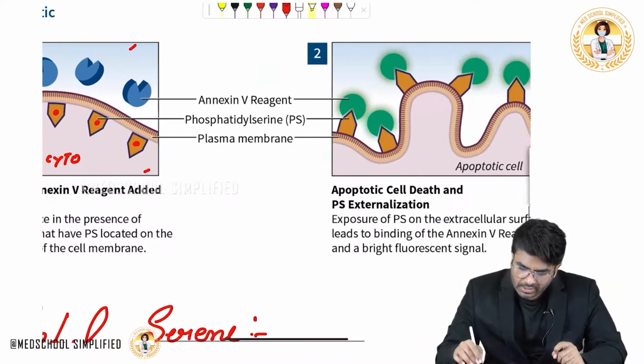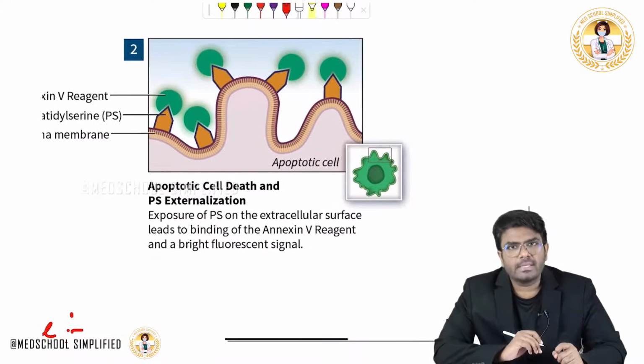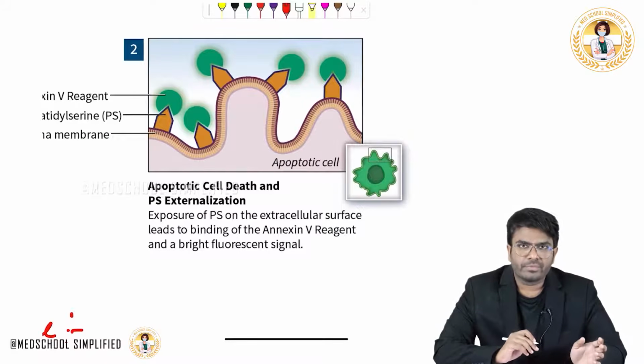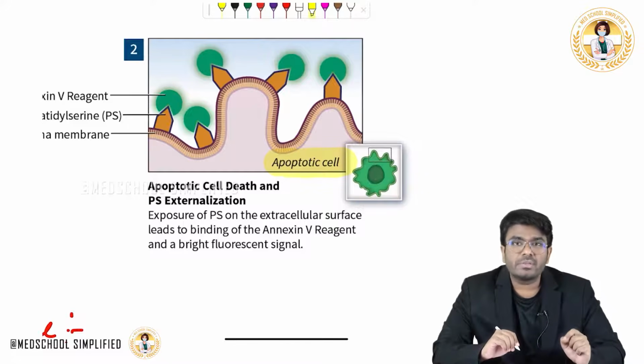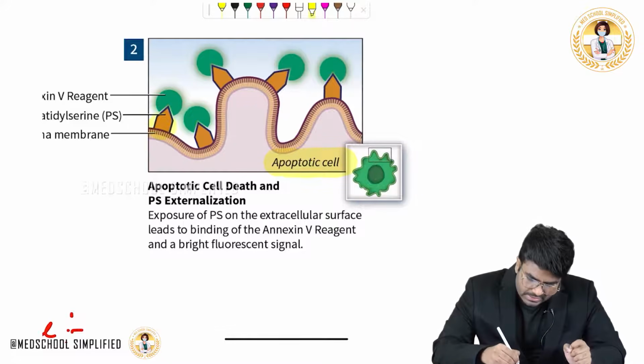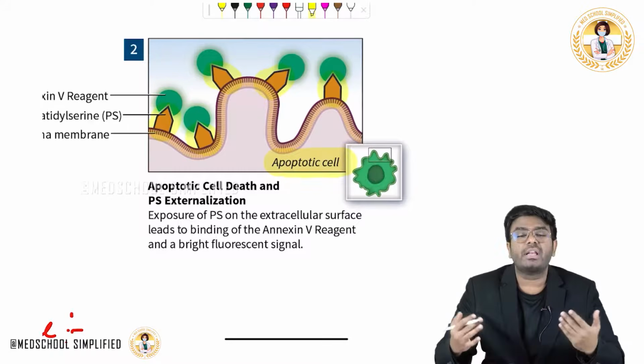But the point which I want you to know is, look here. What is this cell? This is a cell which was about to die, so it's undergoing apoptosis. But in an apoptosing cell, something important happens. These phosphatidylserine molecules, these PS molecules, are now getting externalized.